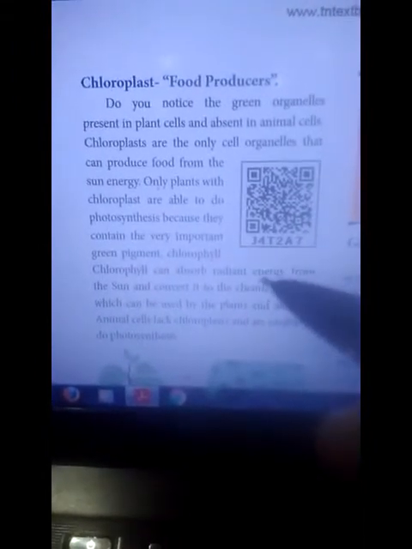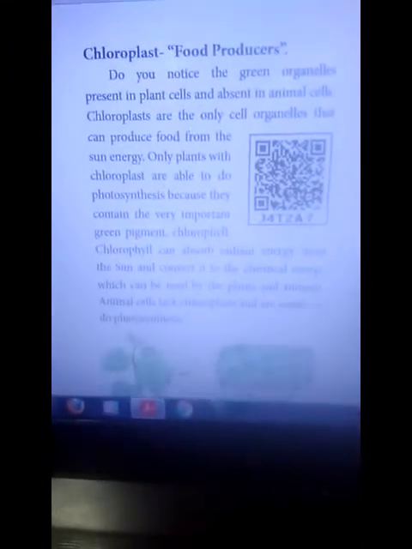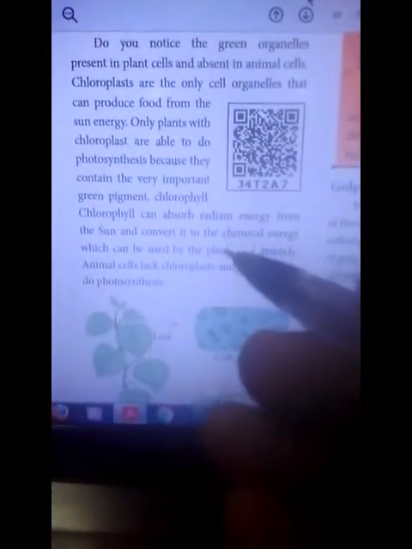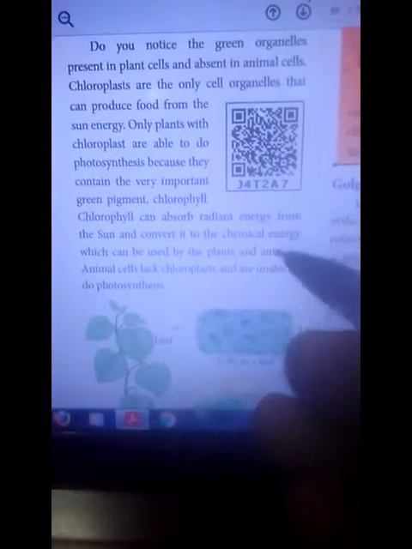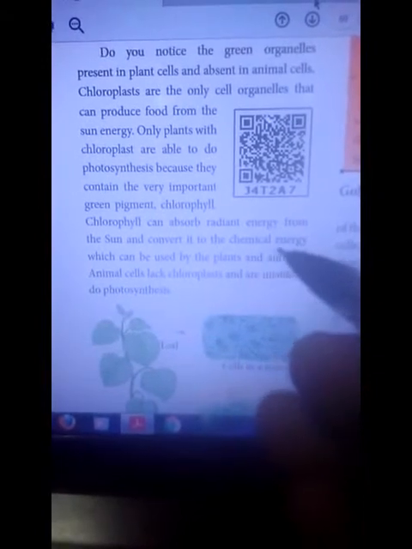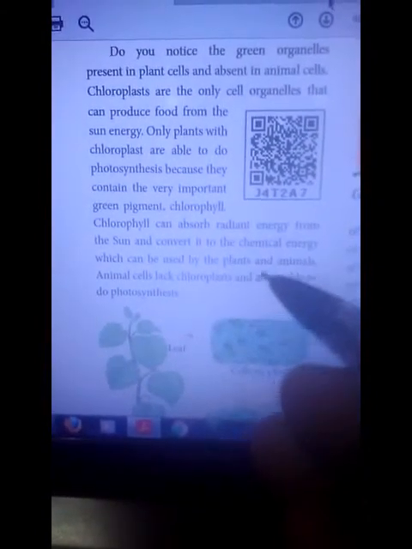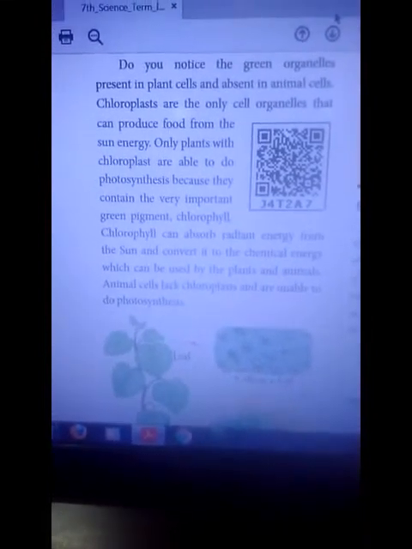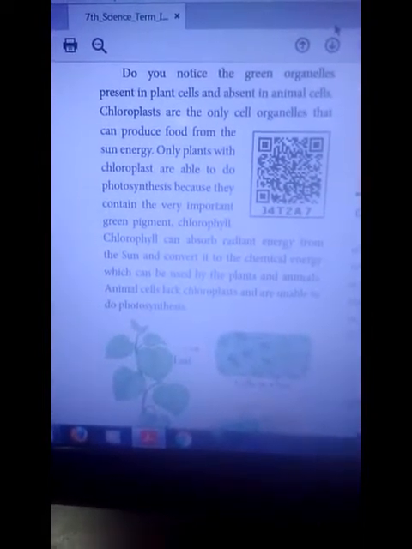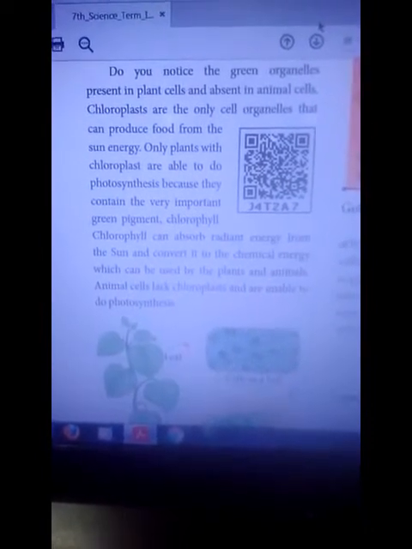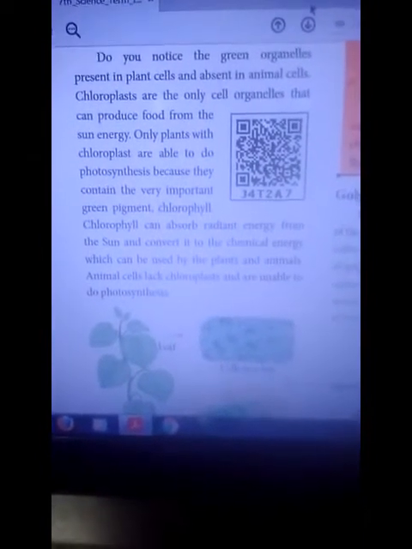Many forms are present. Chlorophyll can absorb radiant energy from the sun and convert it into chemical energy which can be used by plants and animals. Sunlight helps in plant growth.